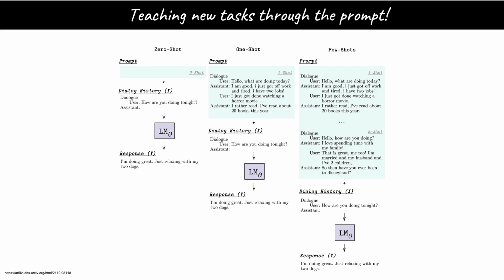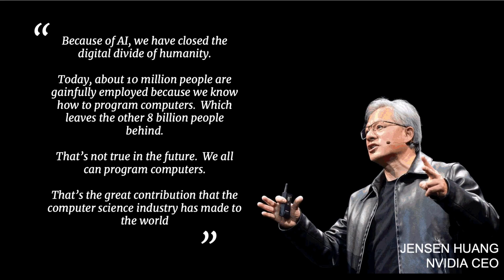This is why the size of the context window is so important. Not only can you teach the model new tasks through the window, you can also feed it new data to draw from without needing to retrain. In a recent interview, Jensen Huang, the CEO of Nvidia, noted that regardless of whether you know how to code or not, everyone can now program computers, because computers speak our language.